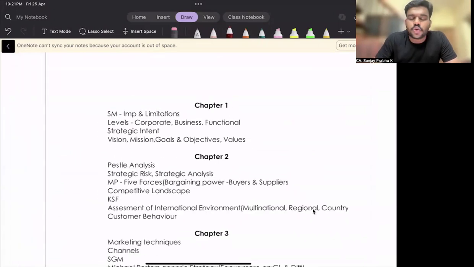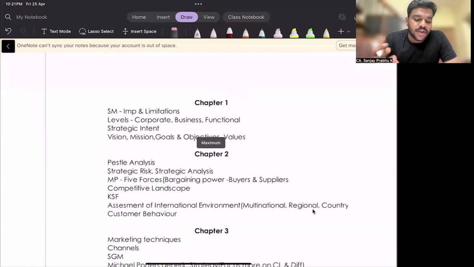Then please make sure you are comfortable with the topic strategic intent. What is strategic intent? The purpose, right? Intent means intention, the purpose for which an organization strives. There's a small table in our chart book. Please go through that topic. Then definitely vision, mission, goals and objectives, values.